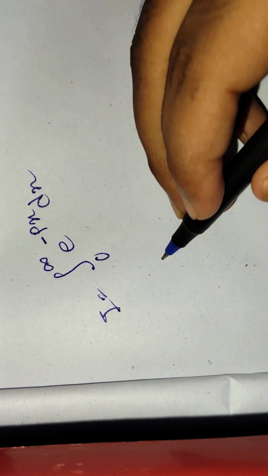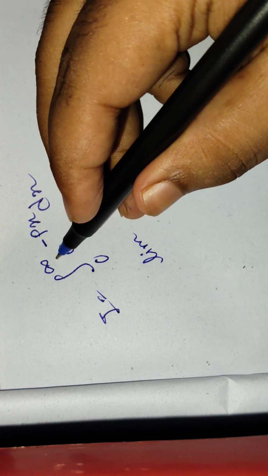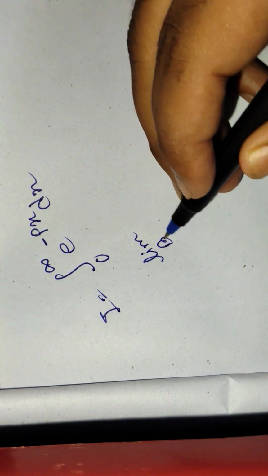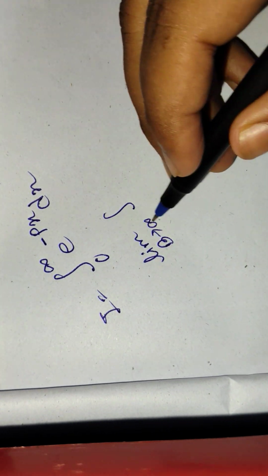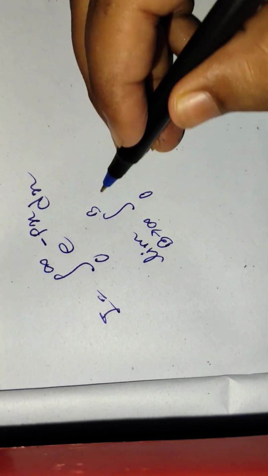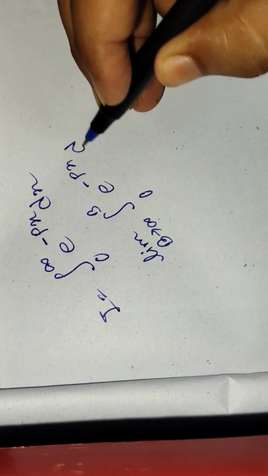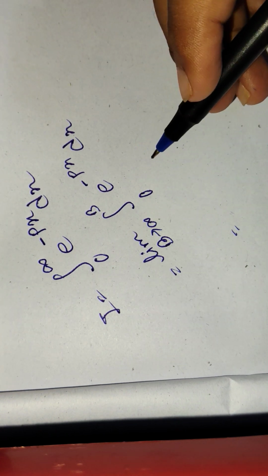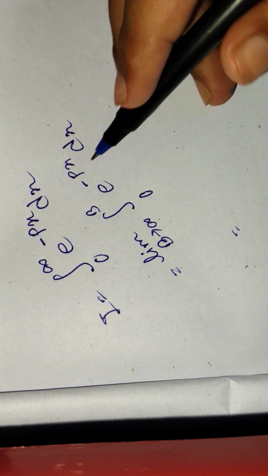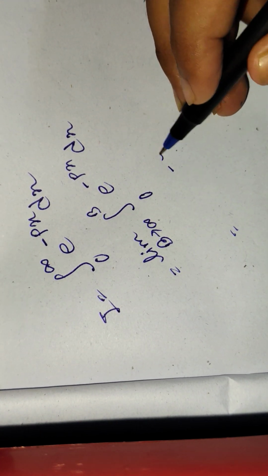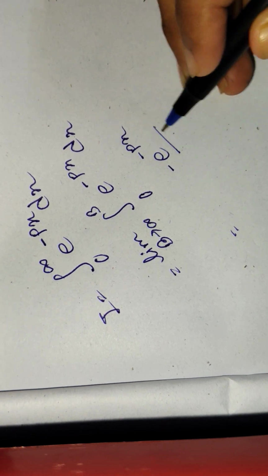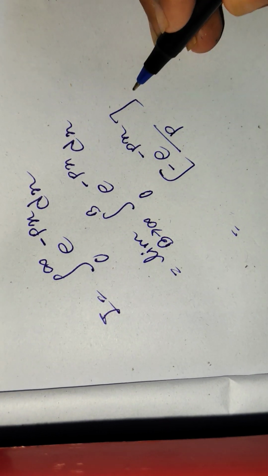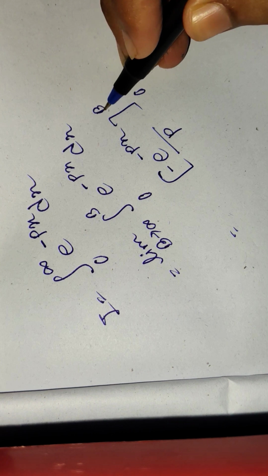First of all, we have to replace the infinity with b. Limit b tending to infinity, integral from 0 to b of e to the power minus px dx. Now let's solve the integral gradually. Basically this is minus e to the power minus px divided by p. Normal integration, I am not explaining this portion.